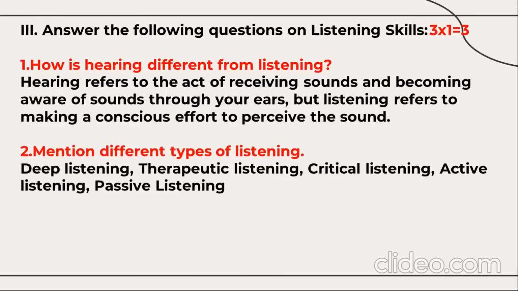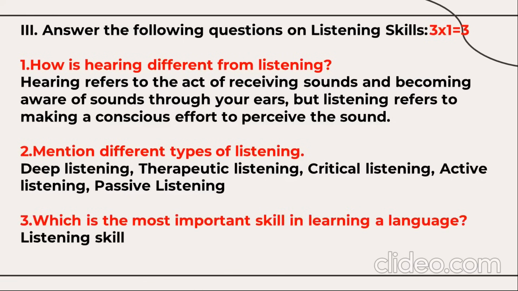Question number 2, mention the different types of listening: deep listening, therapeutic listening, critical listening, active and passive listening. Which is the most important skill in learning a language? Listening skill. So in this section, you will be asked 3 questions from the topic listening skill, each for 1 mark. You can answer the question either in a word or in a sentence.